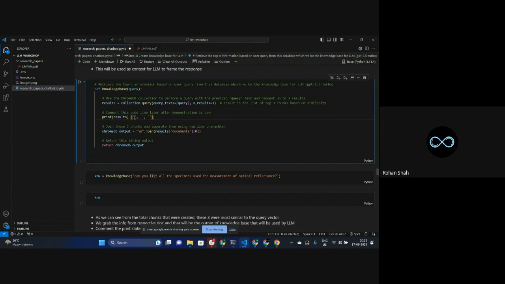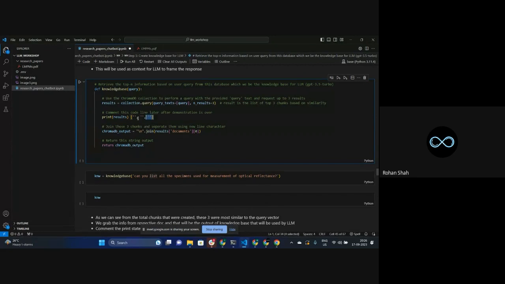Now what's going to happen? We need to combine them together, and the way we combine them is to remove this kind of comma and just create one final text, where we're combining all these three pieces of information from three different chunks into one final chunk. Okay, how are we doing it? With the help of this join function.